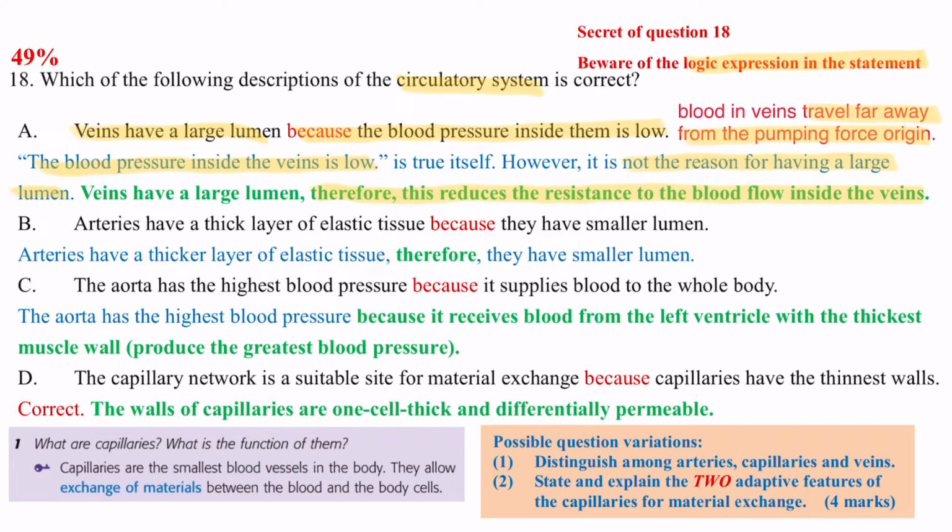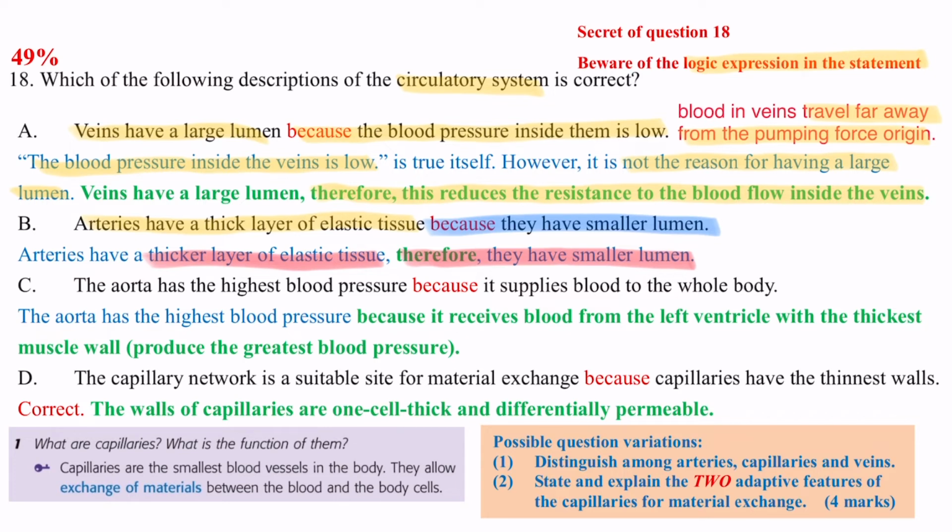And for option B, arteries have a thicker layer of elastic tissue because they have a smaller lumen. Actually, for option B, it just reverses the idea of cause and effect. The reason for the artery to have a smaller lumen is because they have a thicker layer of elastic tissue. So that's why option B is also wrong.